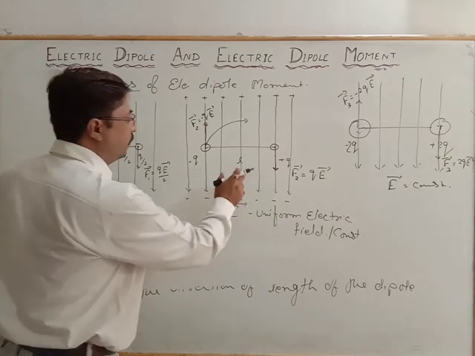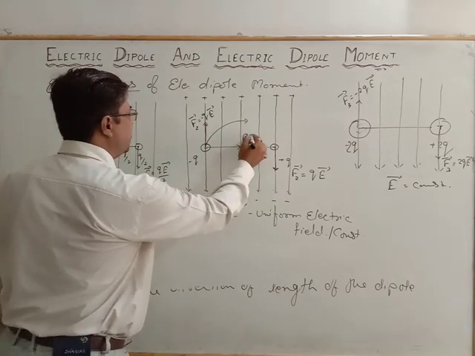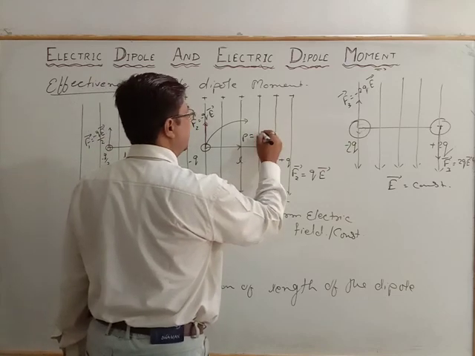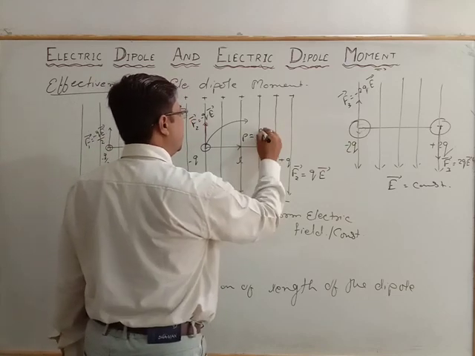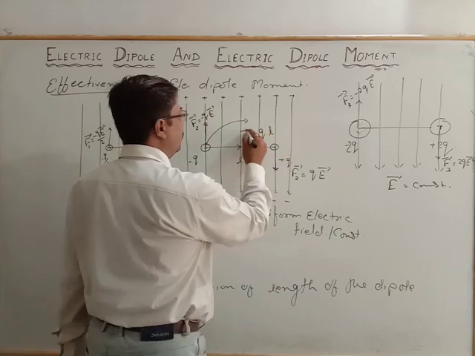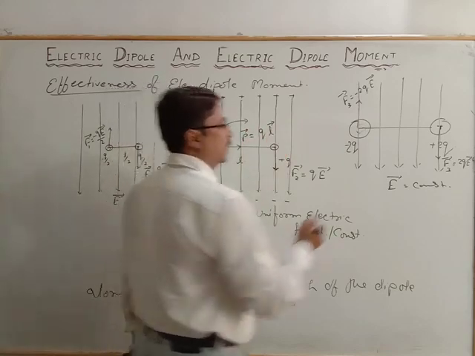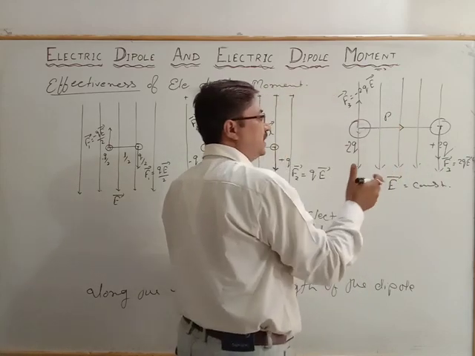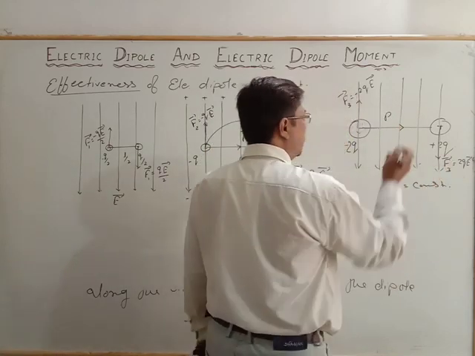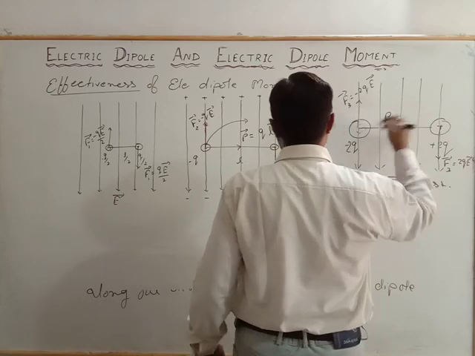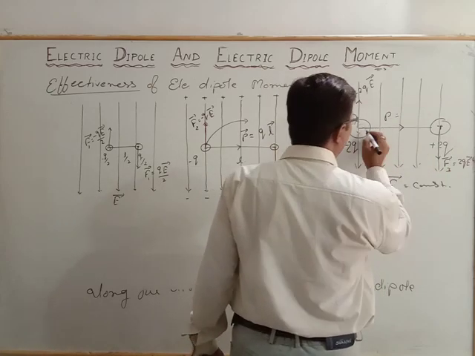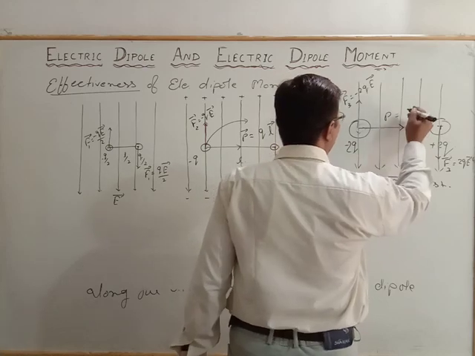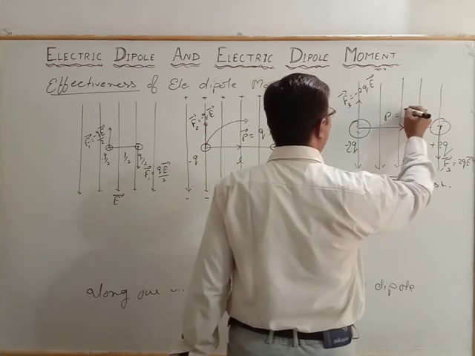For the length of the dipole, the dipole moment p is equal to q into L, where the length is L. The dipole moment is along the length of the dipole. Here we see the dipole moment is much greater. The force is greater here, and this is 2q. Suppose the length will increase, so the length will be double.